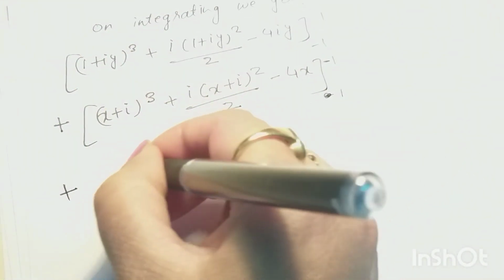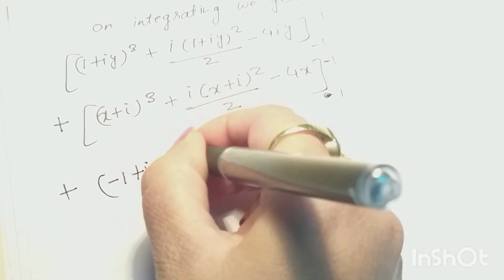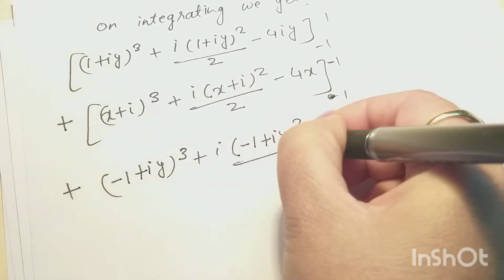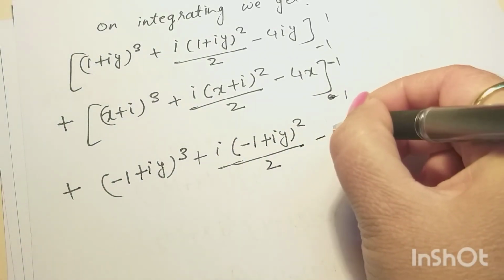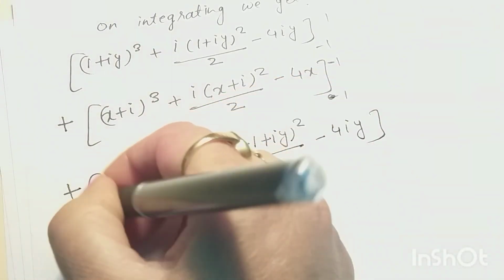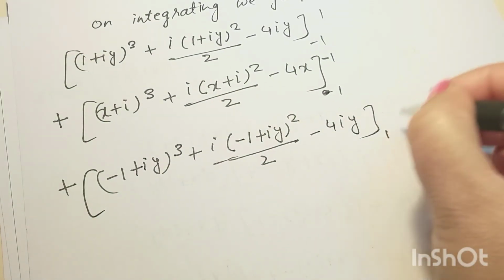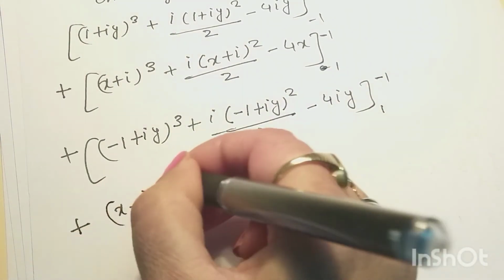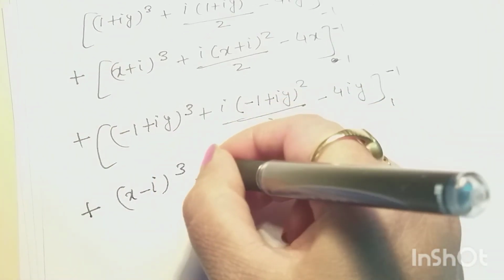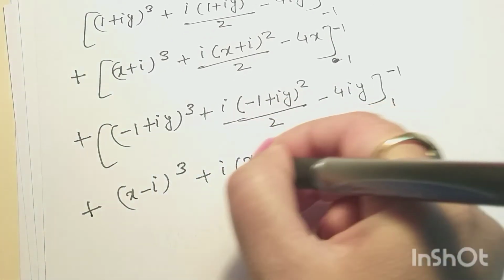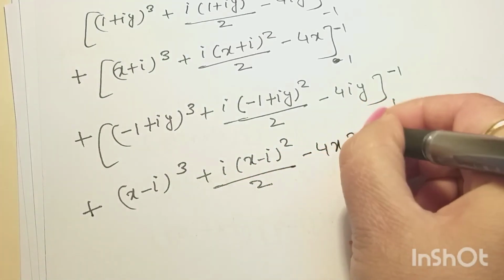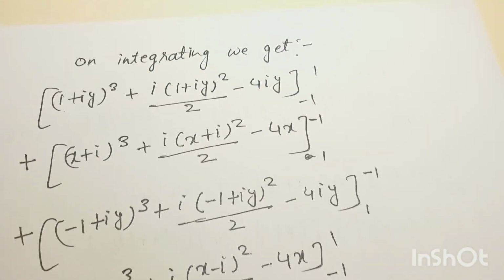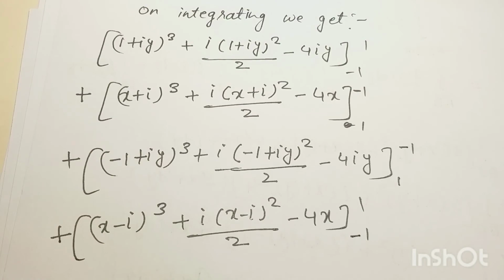And next, (−1+iy)³ + i(−1+iy)²/2 − 4iy. Limits from 1 to minus 1. Plus (x−i)³ + i(x−i)²/2 − 4x. Limits will be from minus 1 to 1. So after integrating, we get these terms.